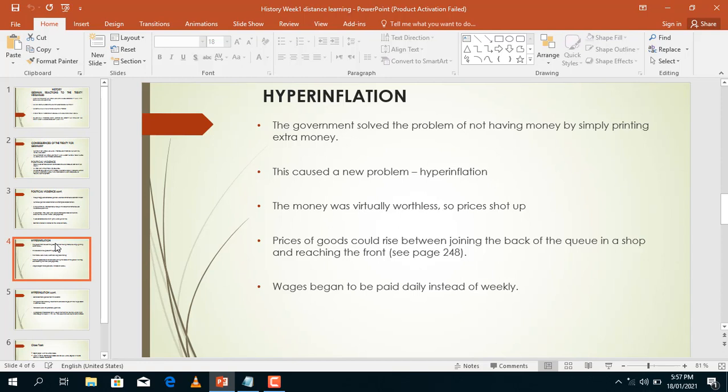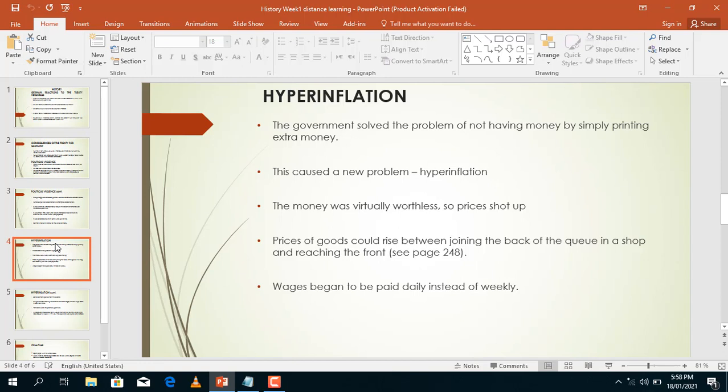When goods just increase rapidly, let's say you want to buy something today, it's 100 kwacha. The next day, or a few hours later, 200 kwacha, 300 kwacha, 400 kwacha. Goods and prices just increasing rapidly. This is what we call hyperinflation.